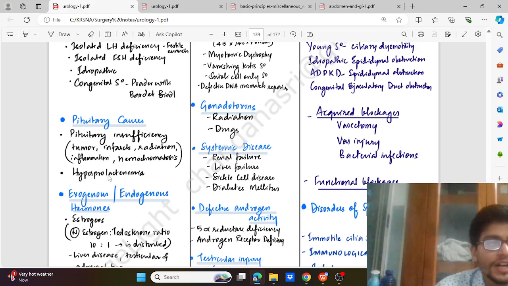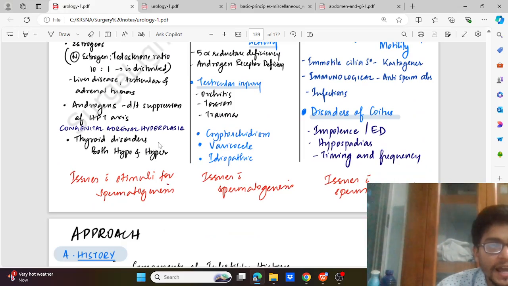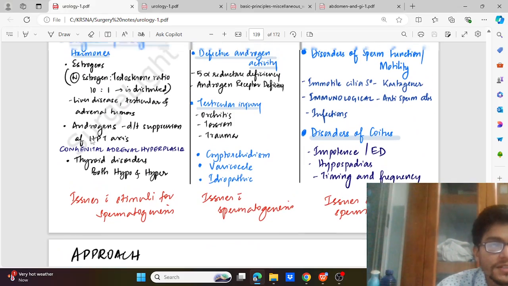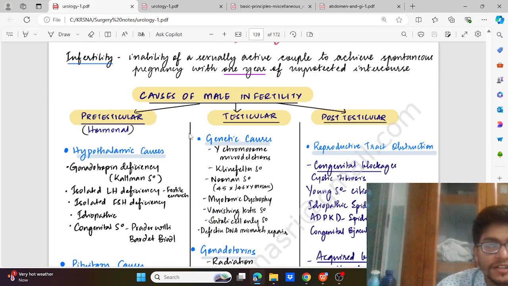Then we have hyperprolactinemia. Then exogenous or endogenous hormones, that is excess estrogens or androgens due to suppression of the hypothalamic-pituitary axis, congenital adrenal hyperplasia, and thyroid disorders. These are all the pre-testicular causes of male infertility.